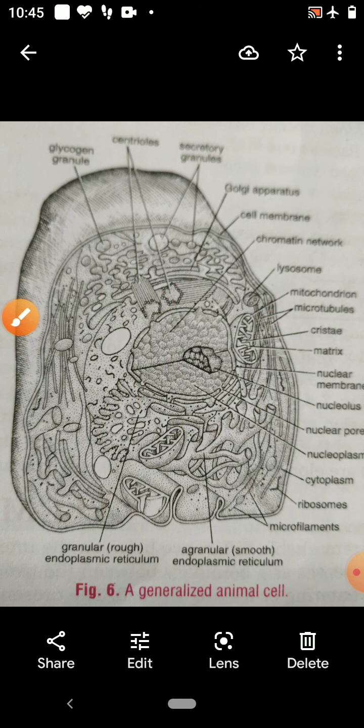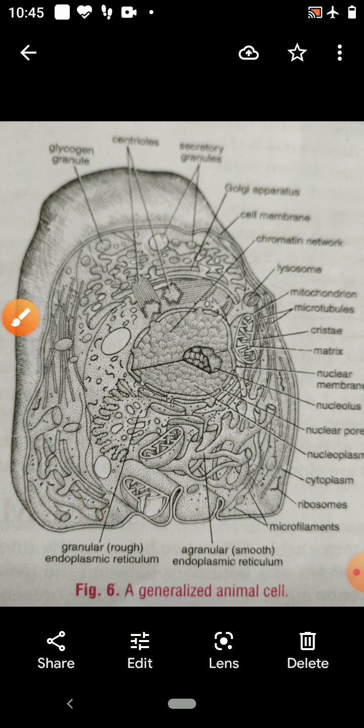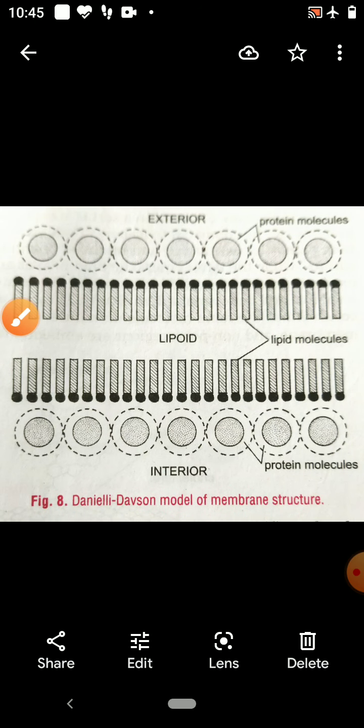Regarding the structure of the cell membrane, different models were given by different scientists. So there are theories of membrane models. The cell membrane is made up of lipids and proteins. So many theories have been proposed to explain the arrangement of protein and lipid molecules in the cell membrane. So there are many theories, and in that, the first one is the unit membrane concept.